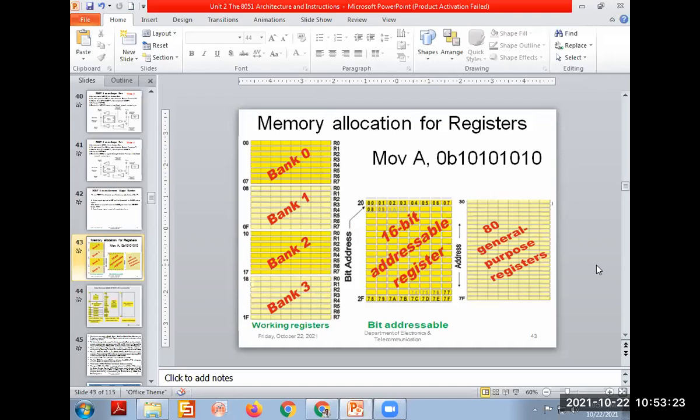RAM is the data memory, and its size is 128 bytes.